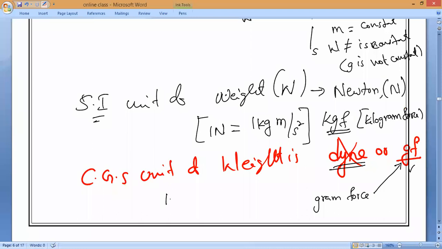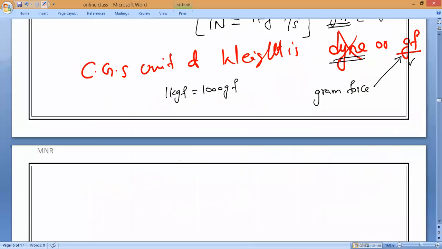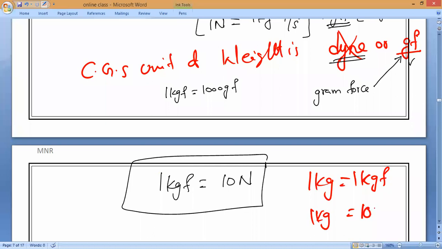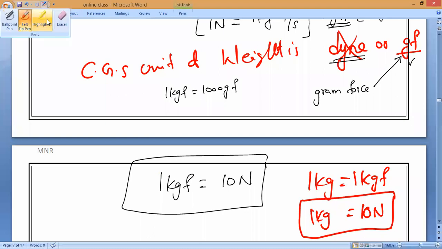Again I'm saying, remember 1 kilogram force is equal to 1000 gram force. Same way 1 kgf is equal to 10 newtons. Understand, everybody? For numericals it is very important. Same way 1 kg is equal to 1 kgf, which is also 10 newtons. For numericals, it is very, very important. So 1 kg is equal to 10 newtons. Understand?